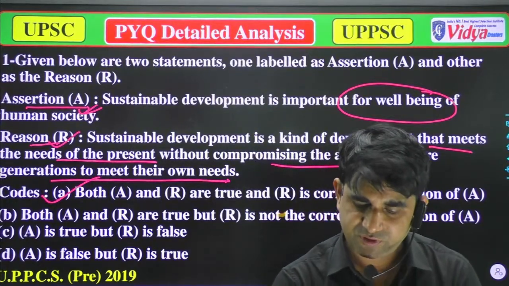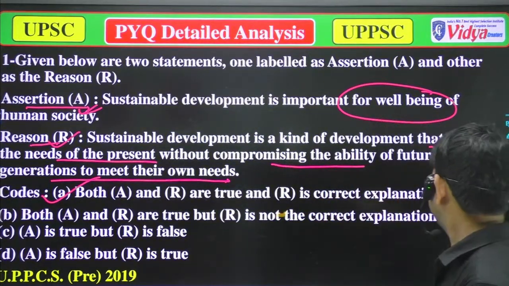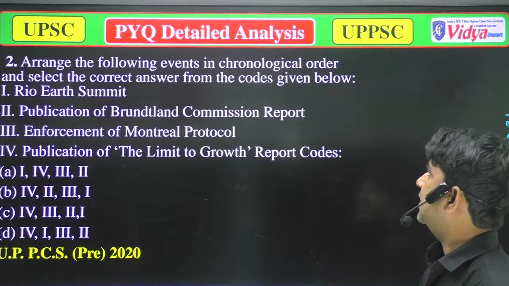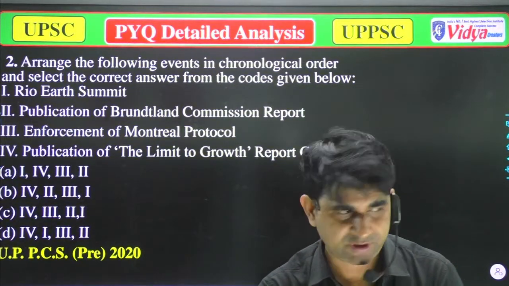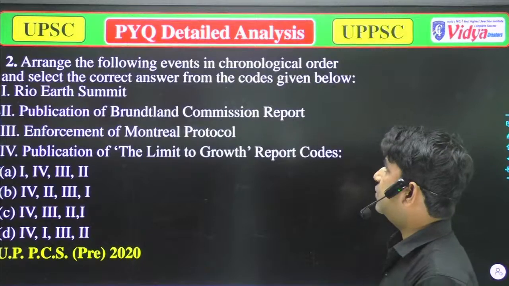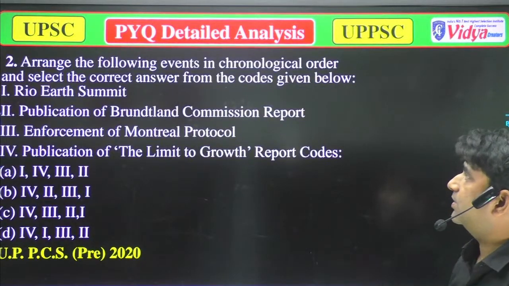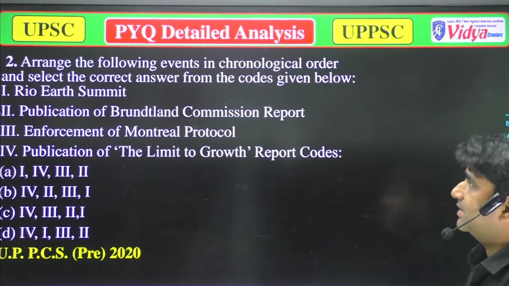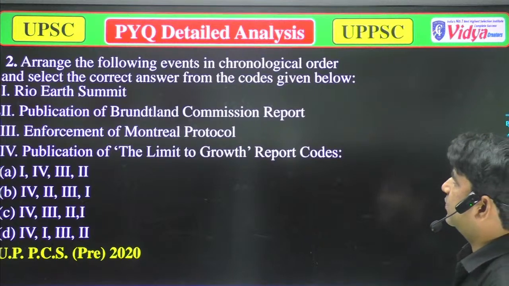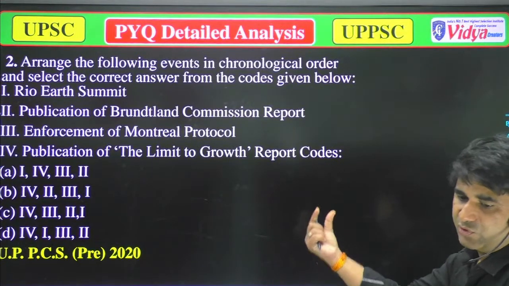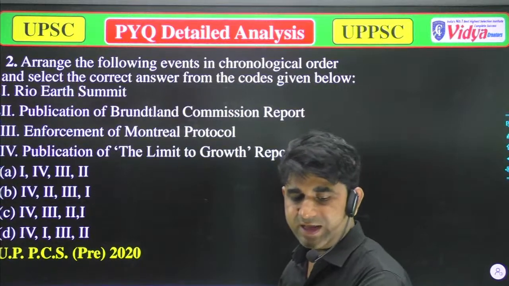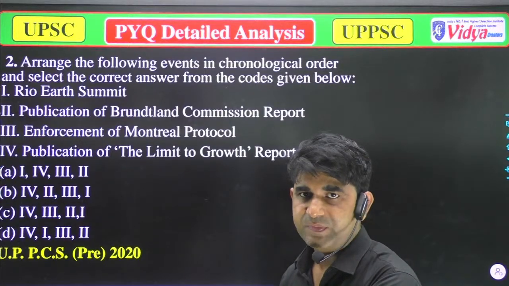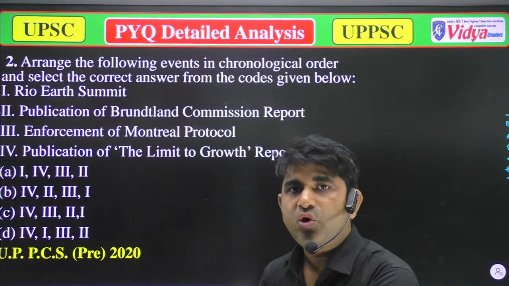Now we'll move to the next question. Our next question is, arrange the following events in chronological order and select the correct answer from the codes given below. These are the topics, and we have to choose the correct codes. You have to arrange them in chronological order.